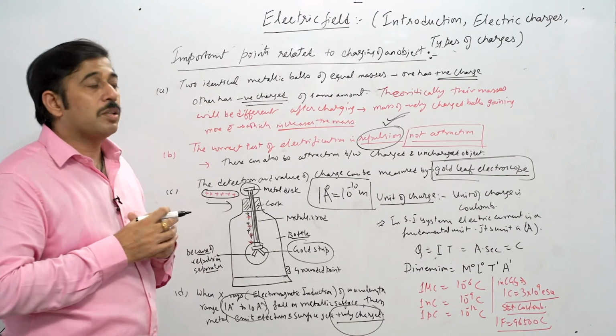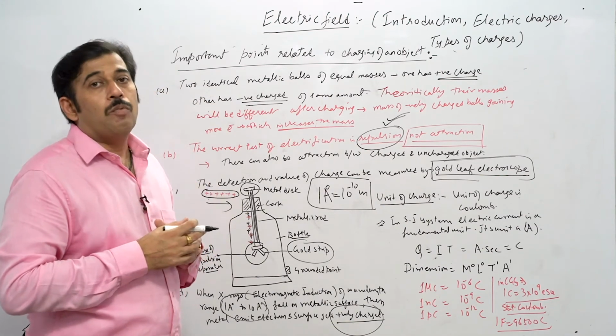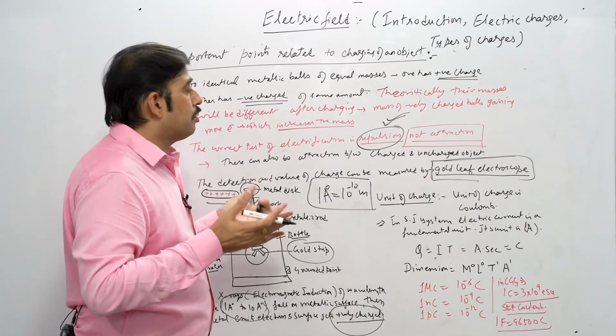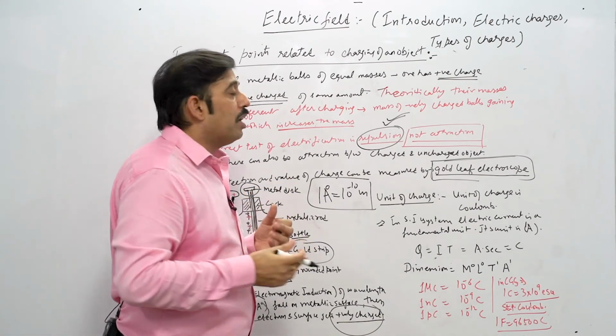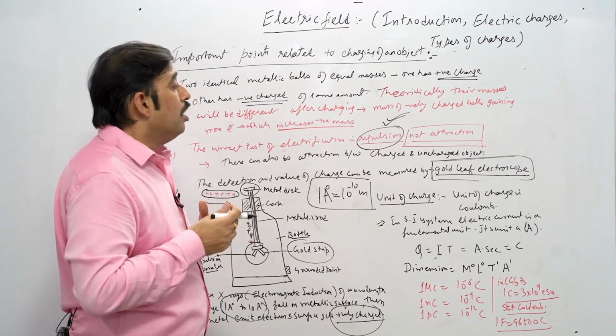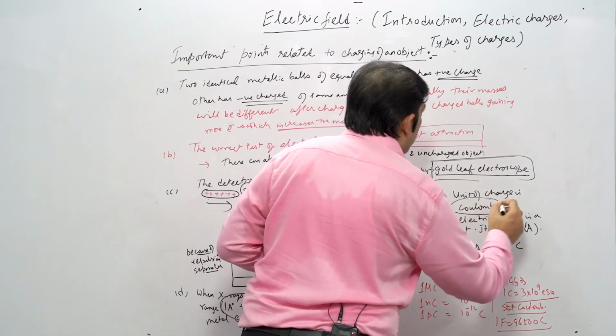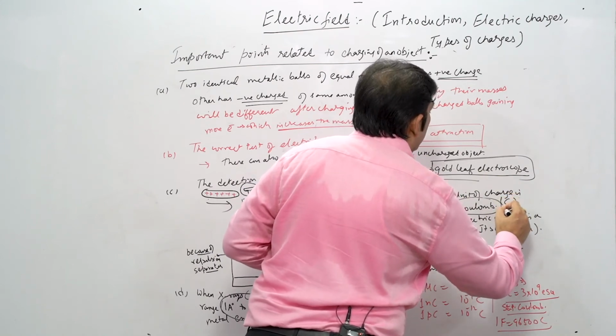Now we'll discuss the unit of charge. What is the important unit of charge we use? We see charge everywhere, but we have to understand what kind of unit it has. It has a unit called coulomb. So we all know that coulomb is the unit of charge, which is shown by the capital C.